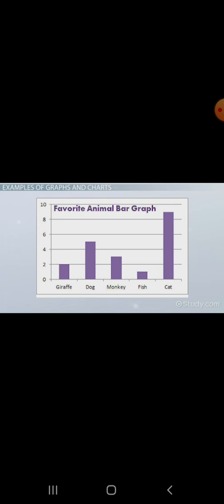Let's think of talking points we could interpret from this bar graph. From this graph, we could interpret: 1. The least favorite animal is the fish with a quantity of 1. 2. The bar graph has an interval of 2. An interval is the quantity between the marks of a bar graph. 3. 4 more people preferred cats than dogs.